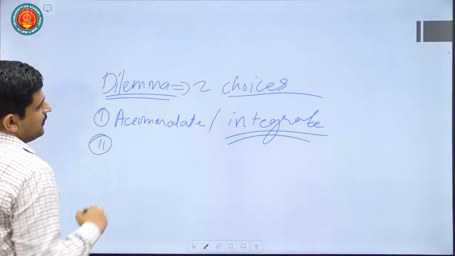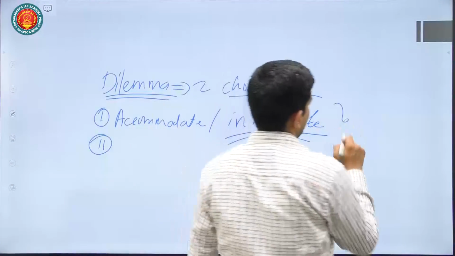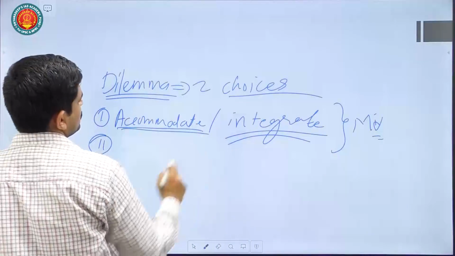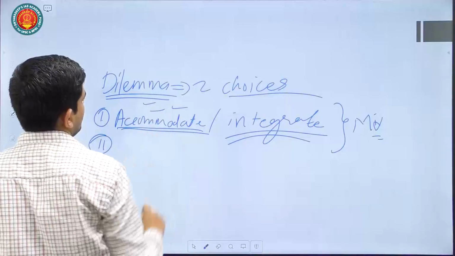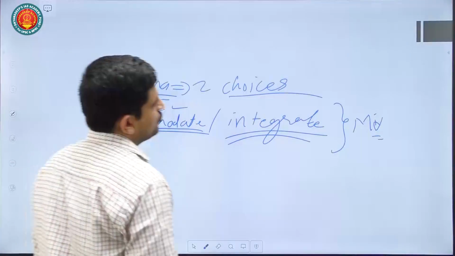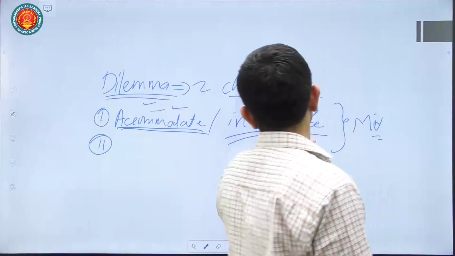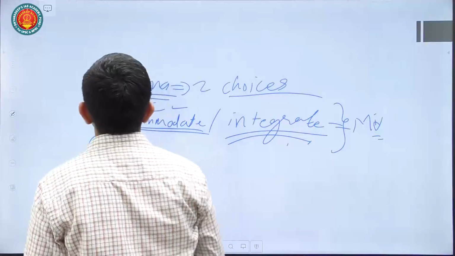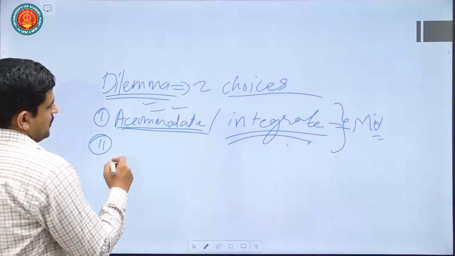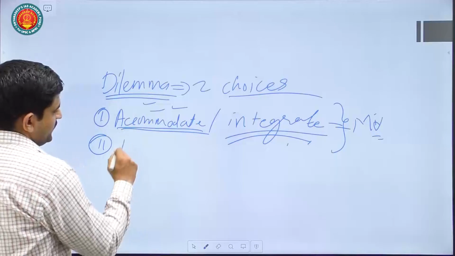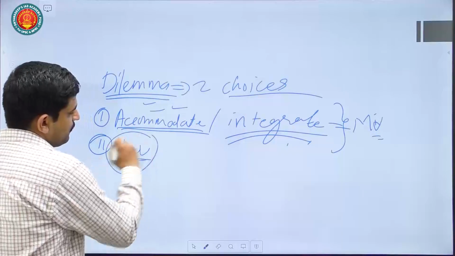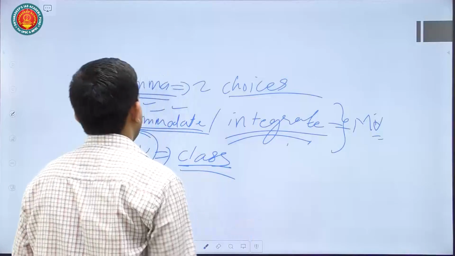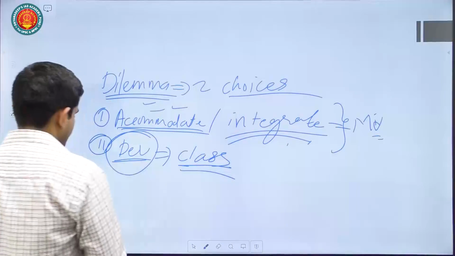Second dilemma: integration is like total mixing. Accommodation is like you respect their culture also, and you try to change them a little bit towards your culture. But this is a very harsh policy towards them. Then you have to mention the dilemma of development. If we try to impose our form of development, it may result in a class-based society, which they are not. That is another dilemma.